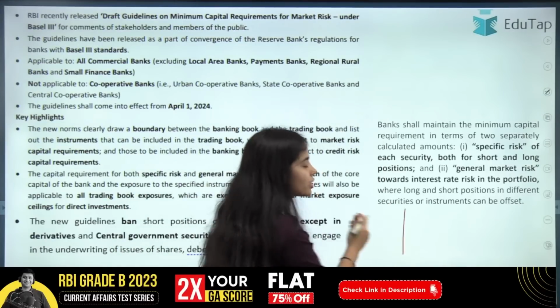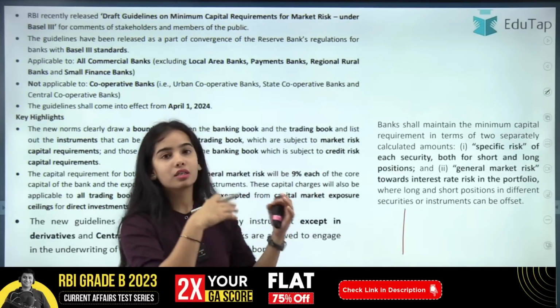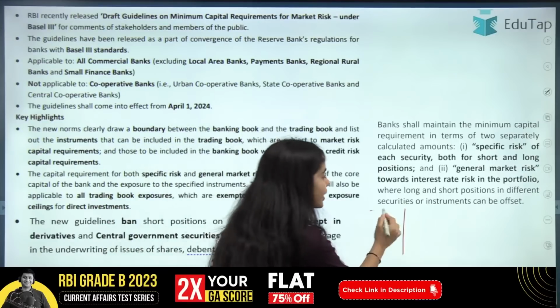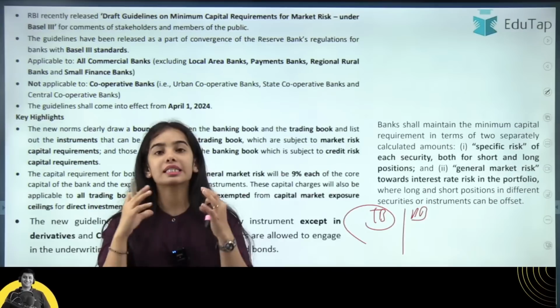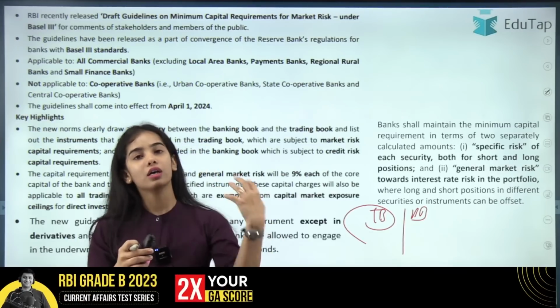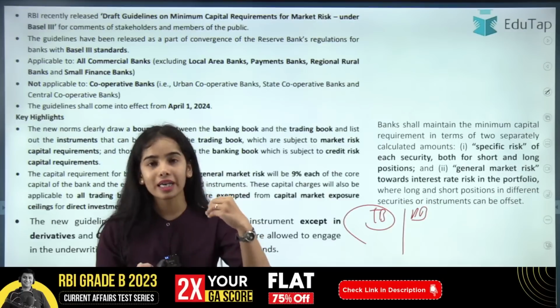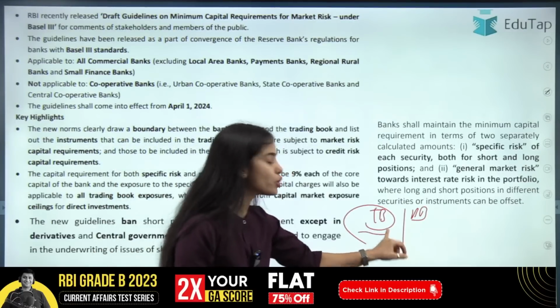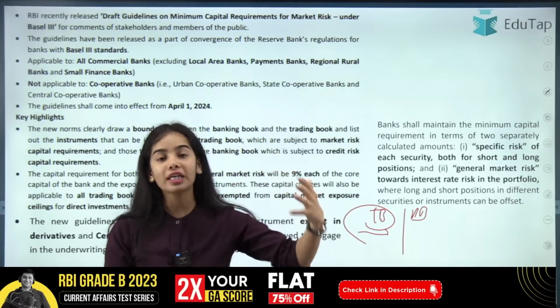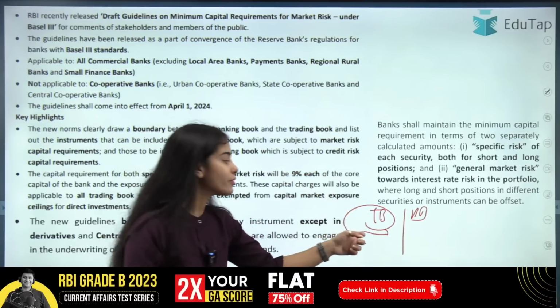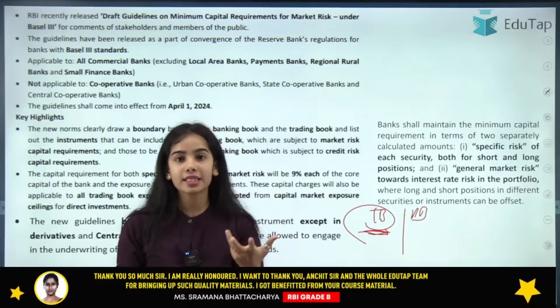So the division has been made, the separation between the trading book and the banking book. In the trading book, there are all the securities, the shares and the investments. So the trading book has market risk, because the fluctuations and volatility in the market are present. So in the trading book, there is market risk.